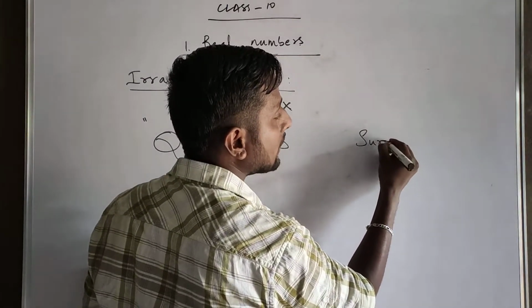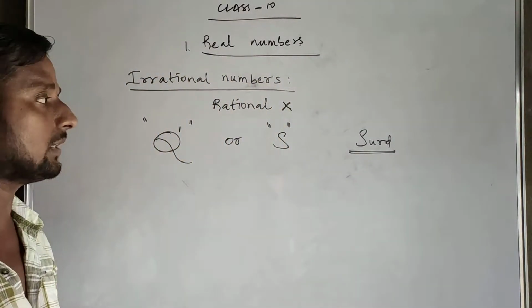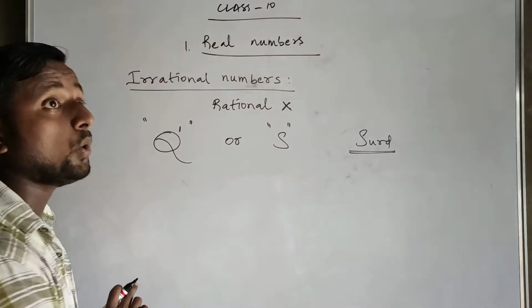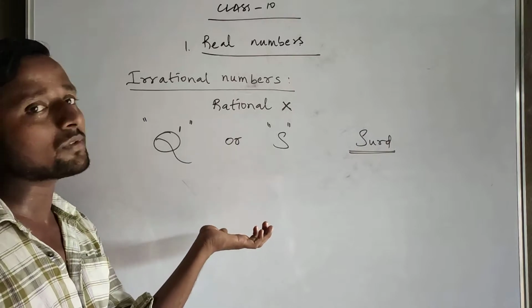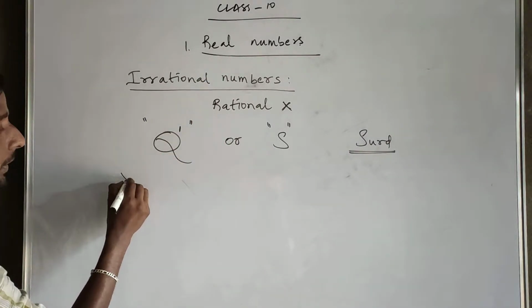Actually, S is the first letter of the word third. We'll learn later that it is about third. And S is the first letter of third. Now, what kind of numbers come under irrational numbers? We'll see.